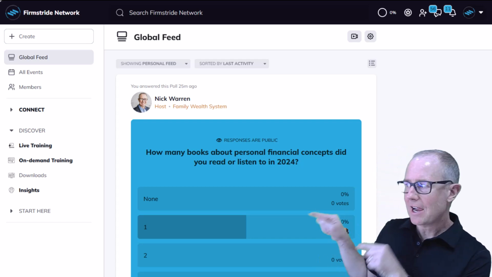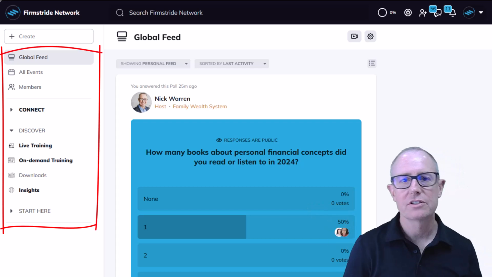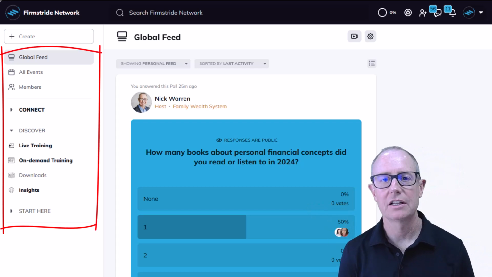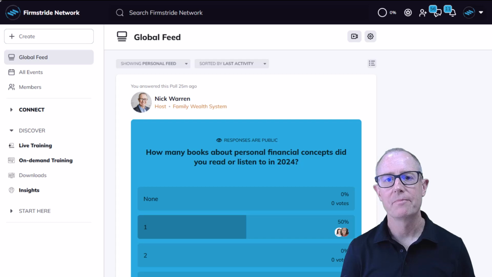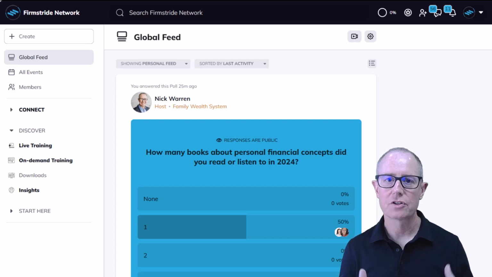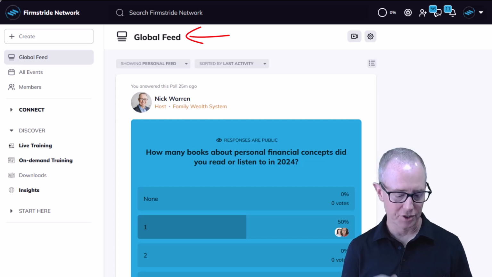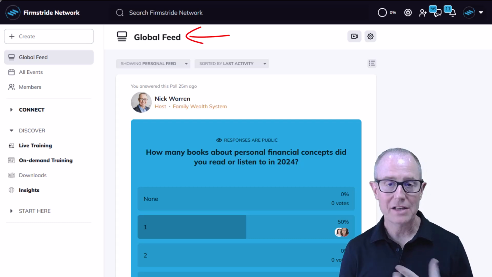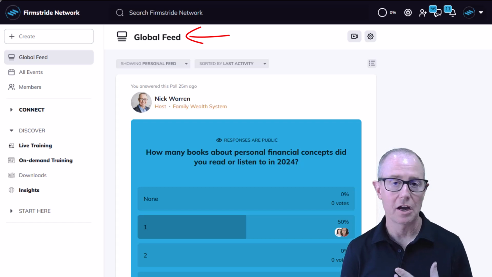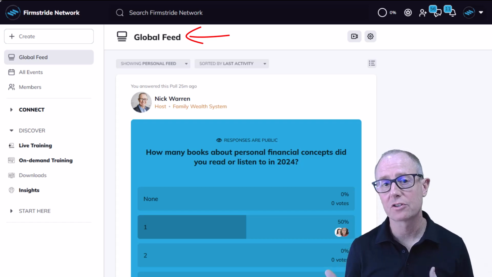On the right side of the screen, you'll notice that's where all the menu items are that let you navigate all the features of the community. Whenever you log in for the first time every day, there's going to be a global feed, and that's going to have all your posts on it, all of the messages from people that are leaving you messages within the network, whether that be other friends you have in the network or maybe it's your coach.